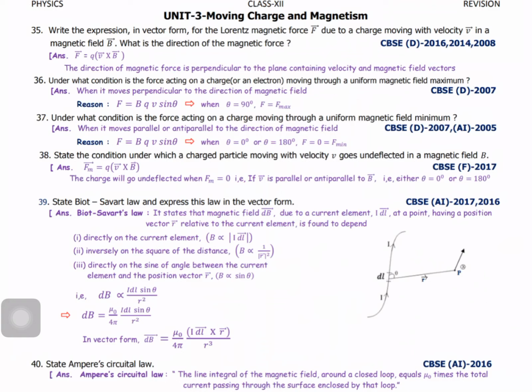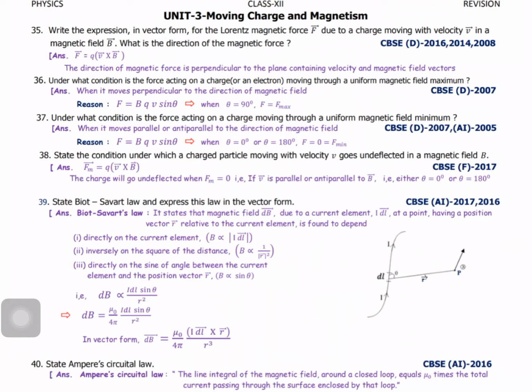So this is a direction. And second thing, don't put a vector for the q. The charge is a scalar quantity, which has only magnitude, no direction. So F vector equal to q into v vector cross B vector. The direction of magnetic force is perpendicular to the plane containing the velocity and magnetic field vectors.